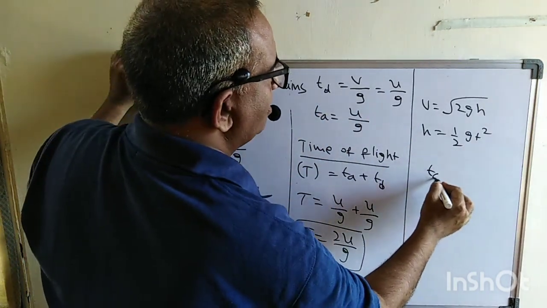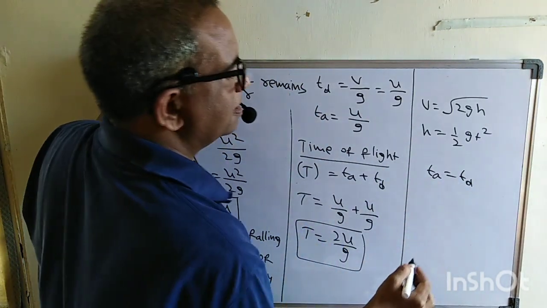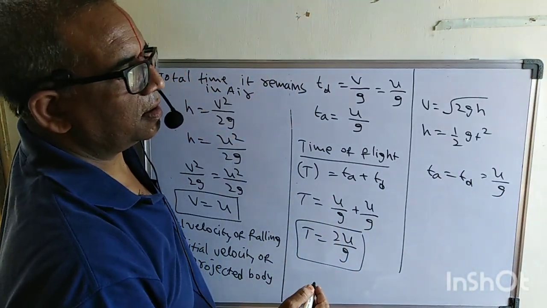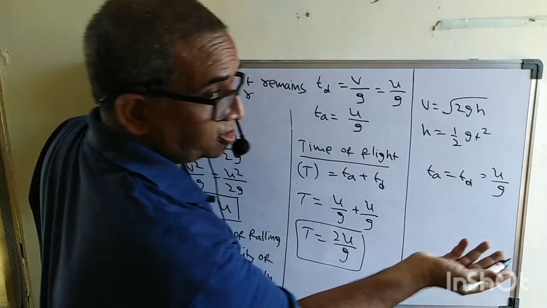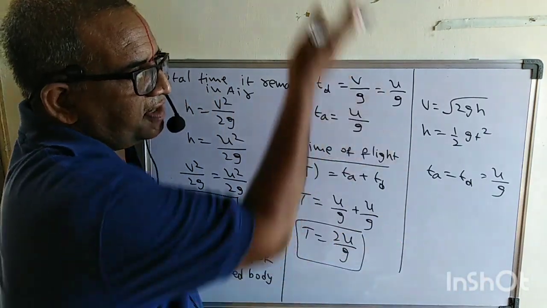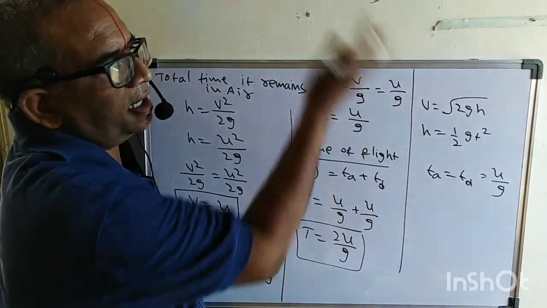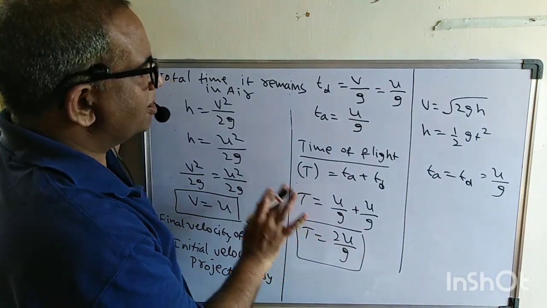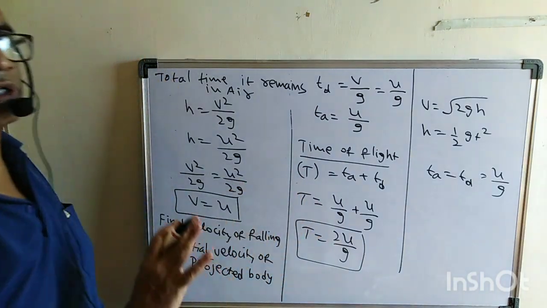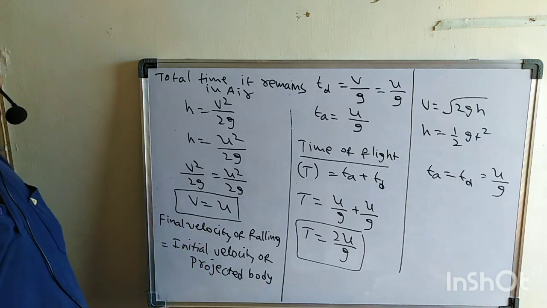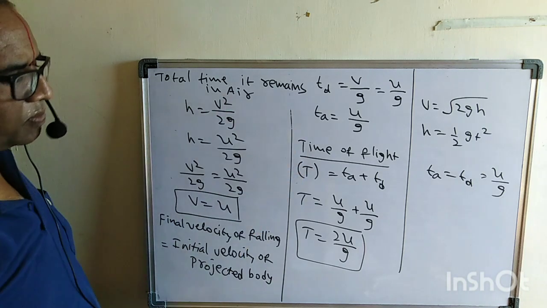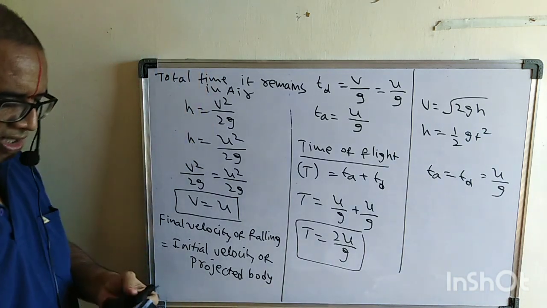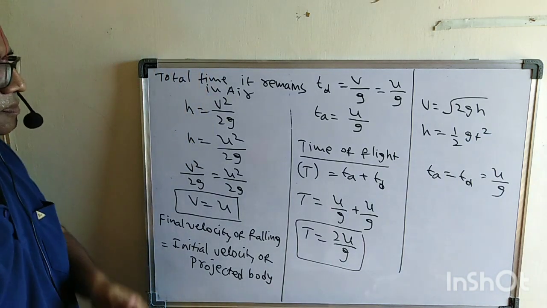Time of ascent is equal to time of descent, or simply you can write u by g, or v by g also, depending upon the situation. If it is coming down, v by g; going up, u by g. Based on this, you can apply the related equations and solve the problems. Everyone, please note down all these points, very important. Then we will discuss the third case.